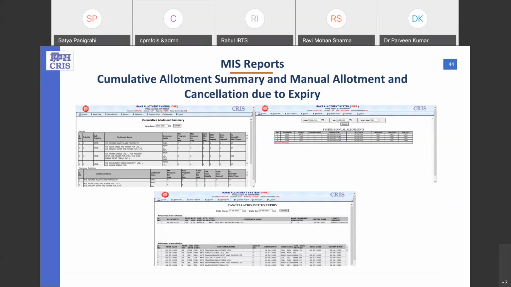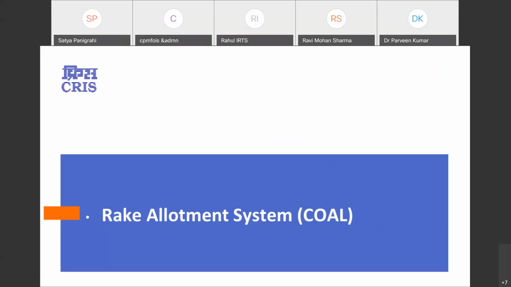Now, this was the complete details about the RS RMOs. Now I am going to hand over this presentation to Mr. Rajesh Tiwari for the rake allotment system for coal. Thank you.